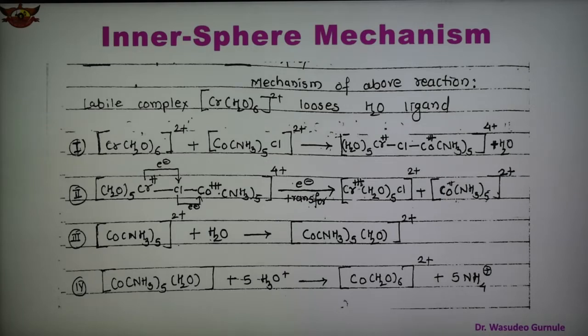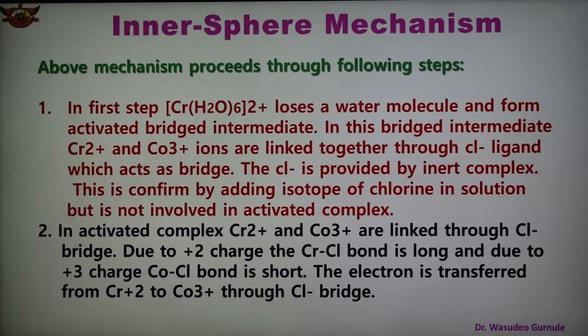The electron is transferred from chromium 2 plus to cobalt 3 plus through the Cl bridge. Due to the transfer of electron, chromium 2 plus is converted to chromium 3 plus and cobalt 3 plus is converted to cobalt 2 plus, which is also shown here. Now the chromium Cl bond is short and strong as compared to the cobalt Cl bond.